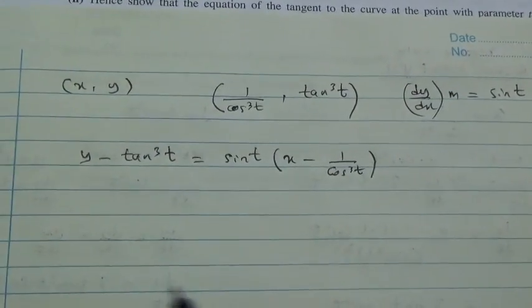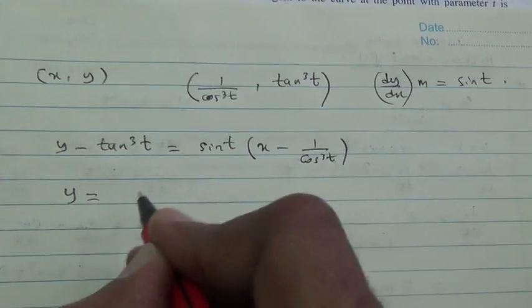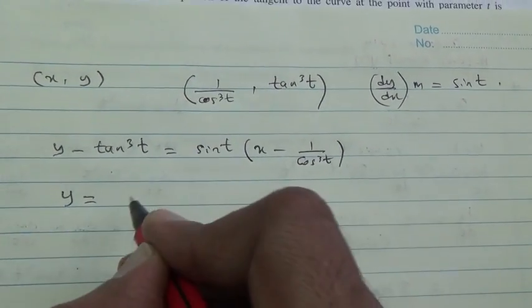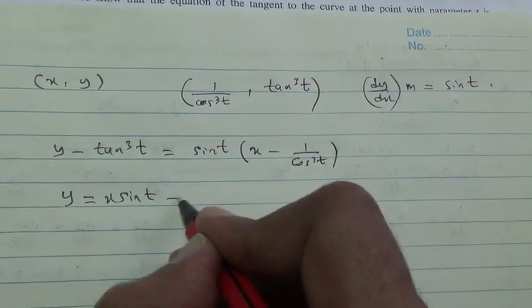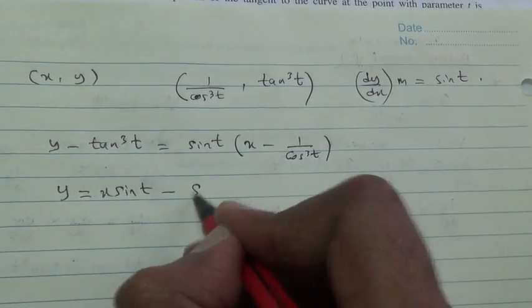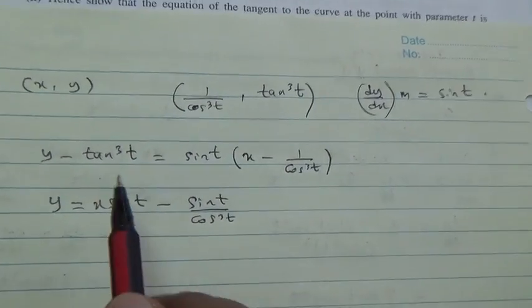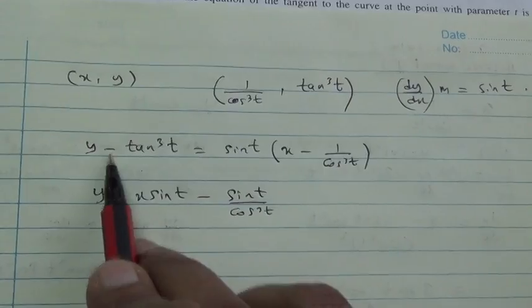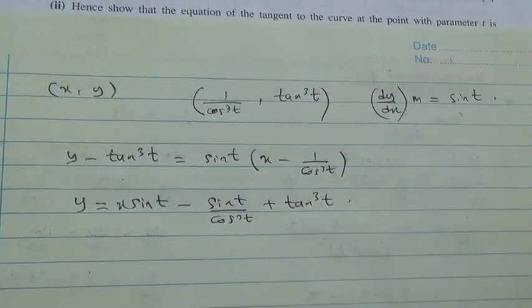Alright, so perform the multiplication. You're going to go y is equal to x times sine t, which is x sine of t, minus sine t times 1 upon cos cube t, which is sine t upon cos cube t. This is minus here, so on the other side it becomes plus tan cube of t.